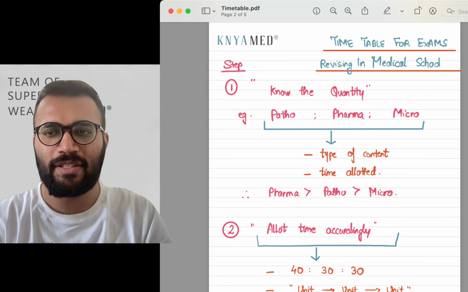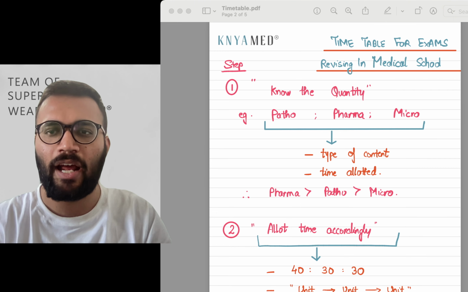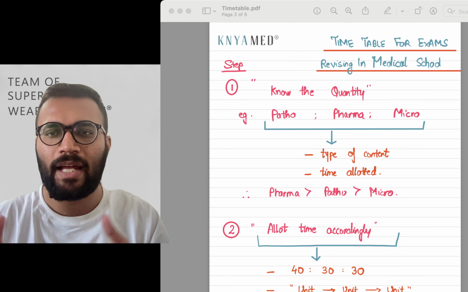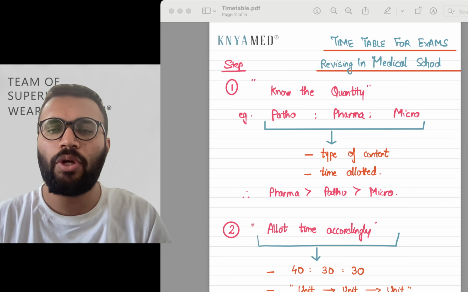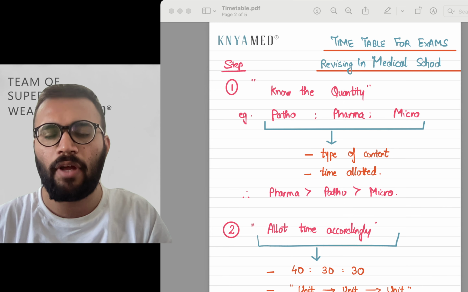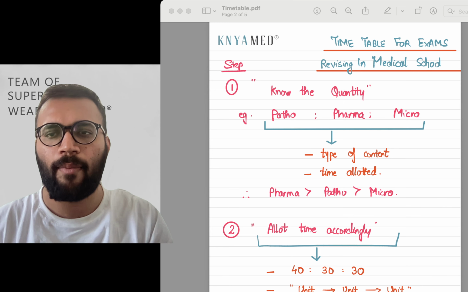The first strategy: there are 5 steps to build the plan. The first step is to know the quantity, right? You should be very well aware of the syllabus that you are trying to cover. Suppose we are talking about second year, like MBBS or any other course, and there are subjects like patho, pharma, micro, right?